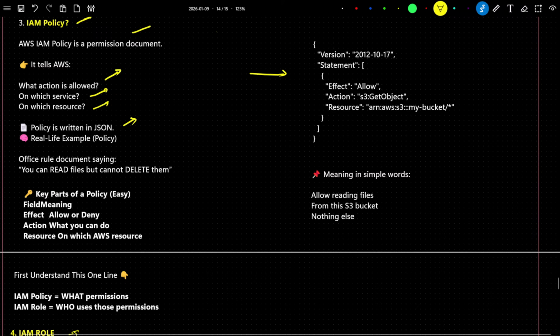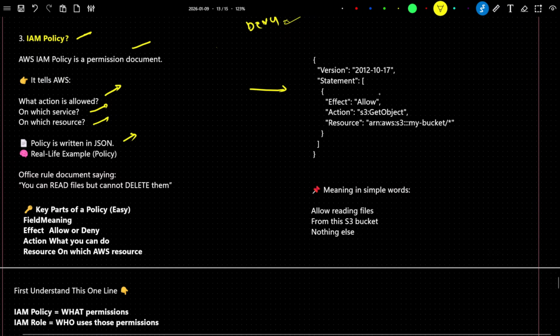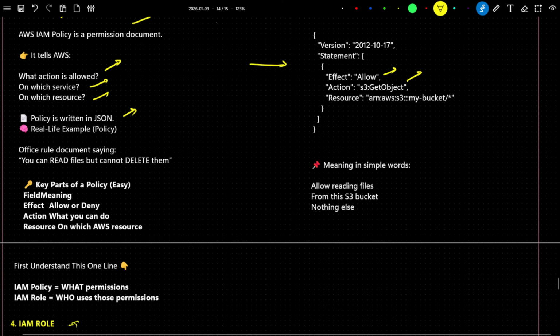If you can see this example, what we are saying here is allow, meaning we are allowing the action S3 GetObject. In S3 we want to allow the permission, and the resource is this particular bucket. So we create this kind of policy document, and there we mention that we are allowing the permission for S3 for this particular bucket. In the simple one, allow means reading files: GetObject means reading the files from this S3 bucket. This kind of policy document we can create with the help of IAM policy.